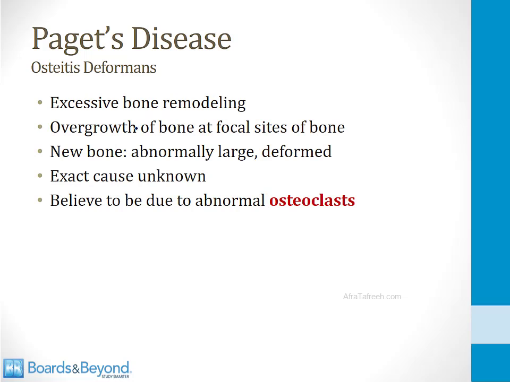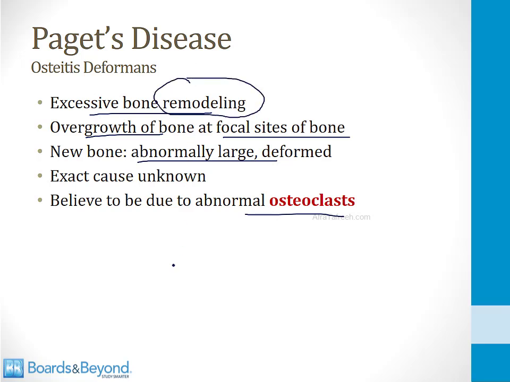Paget's disease is a disorder where there is excessive bone remodeling or bone turnover. When this happens, there's overgrowth of bone at focal sites within individual bones, and the new bone that is laid down is abnormally large and deformed. The exact cause is unknown, but the primary cause is believed to be abnormal osteoclasts. Remember, osteoclasts are the cells that break down bone, and in Paget's disease, it's believed that they begin breaking down bone, and then osteoblasts lay down new bone, and you get excessive remodeling, and that leads to these focal sites of overgrowth of bone.